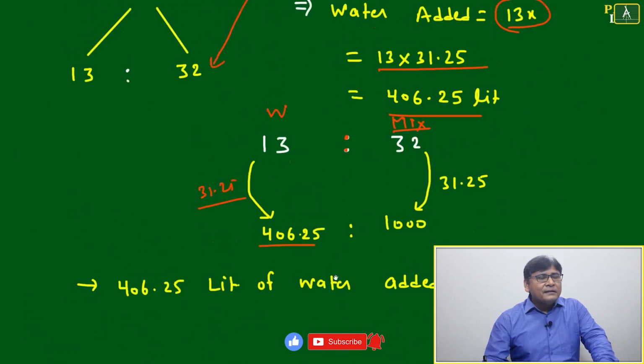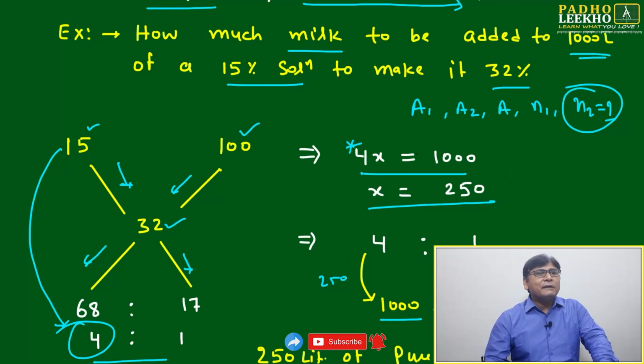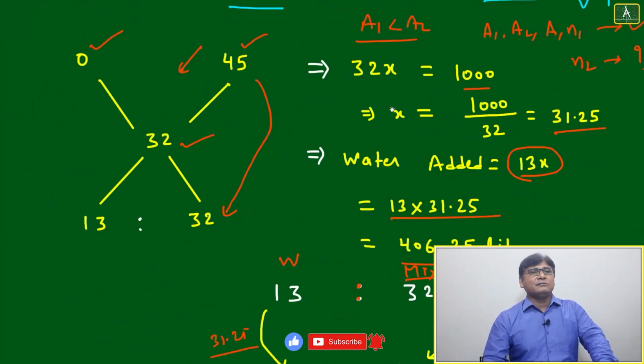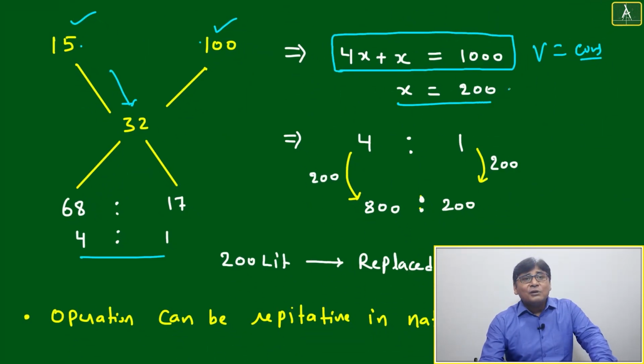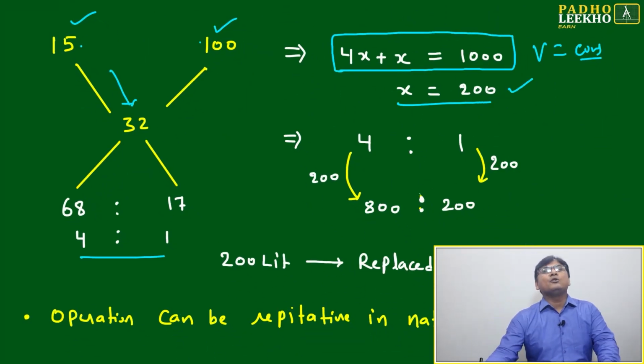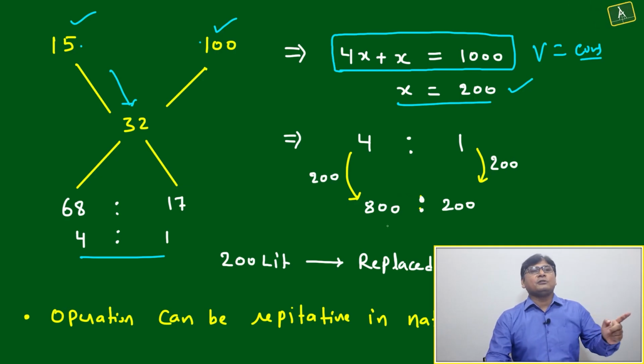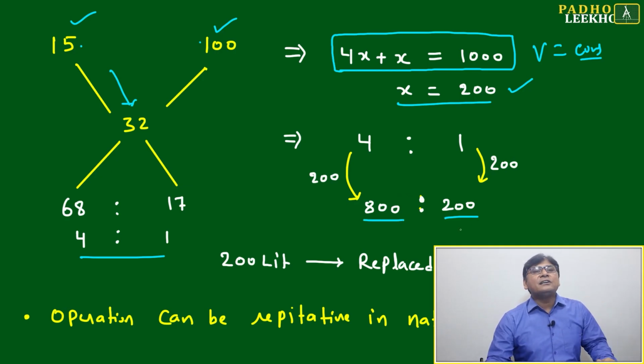But last time, what happened? We had done the addition. Due to that, we had taken 4x equal to 1000. Correct? Now we are taking 5x equal to 1000. Then the factor of multiplication will change. x will equal 200. Earlier we got 250. Now we got 200. Means this will come to 800:200.